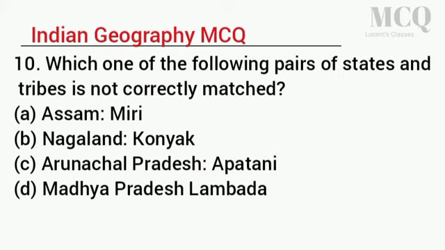9. Which one of the following pairs of states and tribes is not correctly matched? A. Assam, Miri. B. Nagaland, Konyak. C. Arunachal Pradesh, Apatani. D. Madhya Pradesh, Lambada. Answer D.